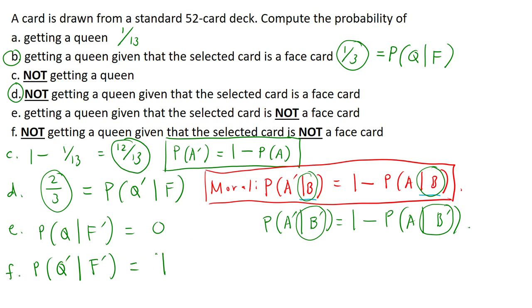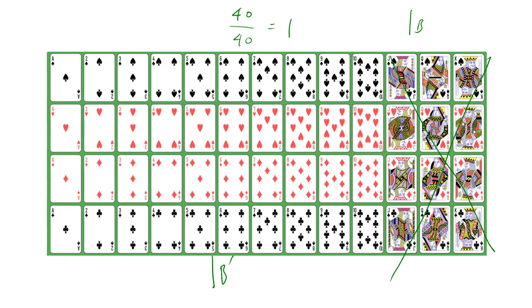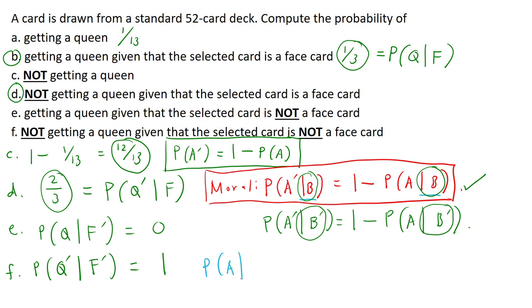So technically, wala tayong bagong natutunan, pero bakit natin binigay si E and F? Ang point natin ay ito. So this is true, pero this is not true. The probability of A given B prime, that is not equal to 1 minus the probability of A given B. Tingnan natin ha.